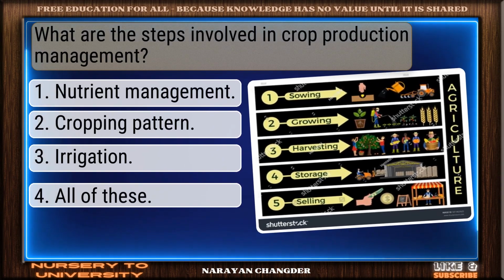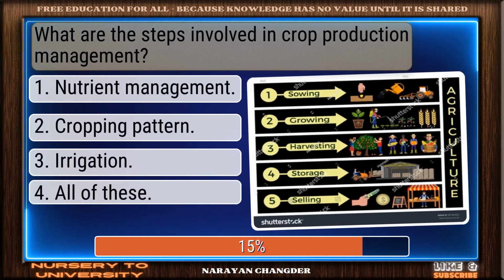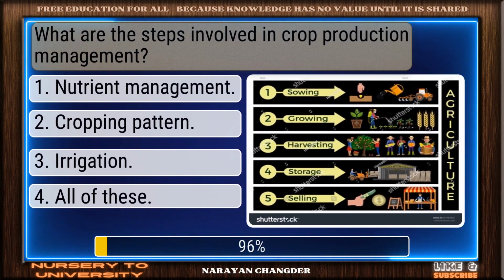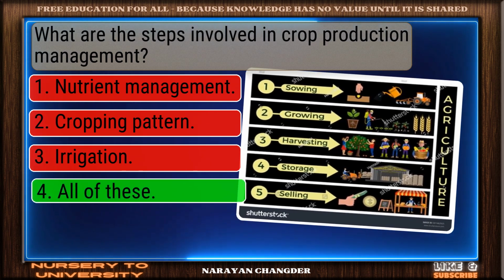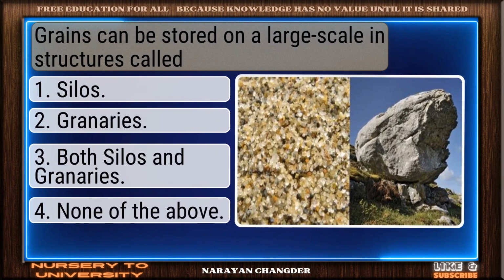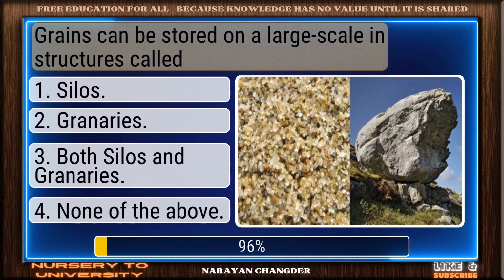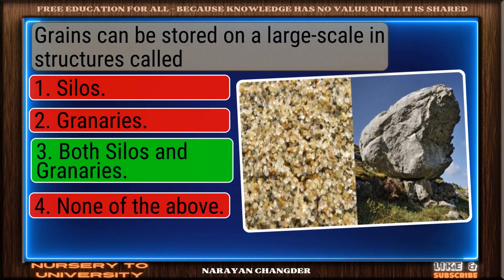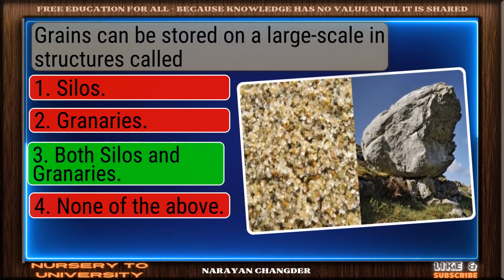Question number 62. What are the steps involved in crop production management? On track. All of these is the correct answer. Question number 63. Grains can be stored on a large scale in structures called. Solid response. Both silos and granaries is a valid choice.